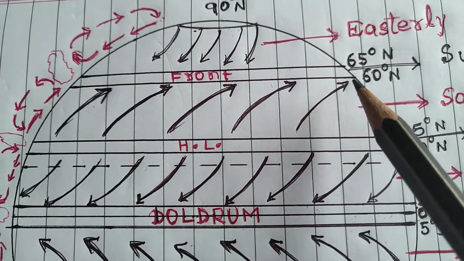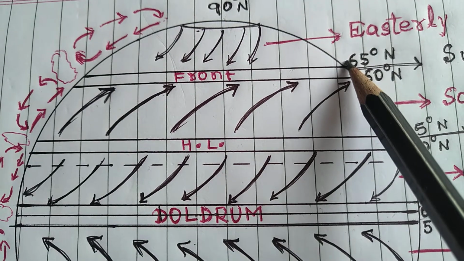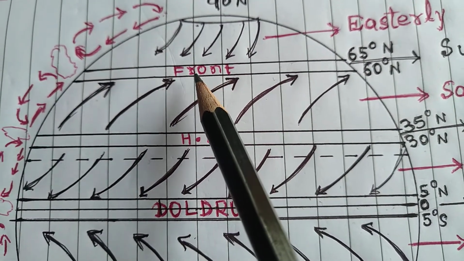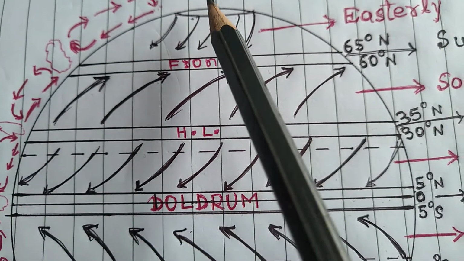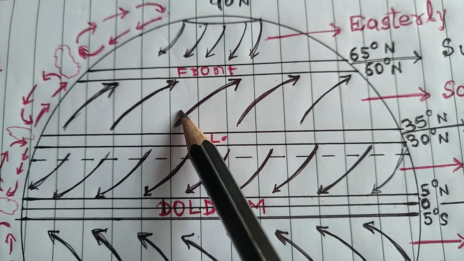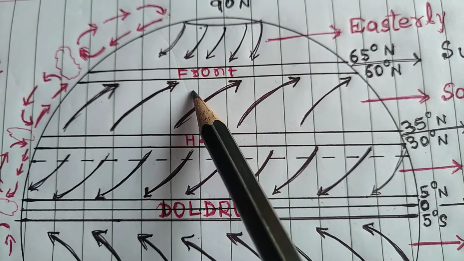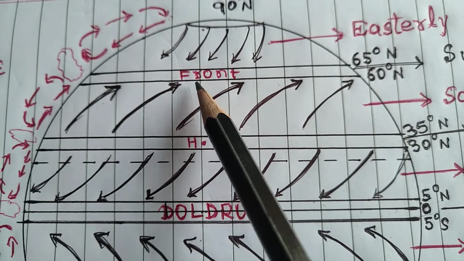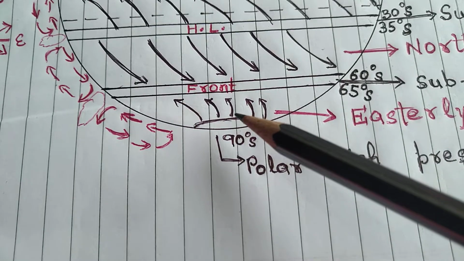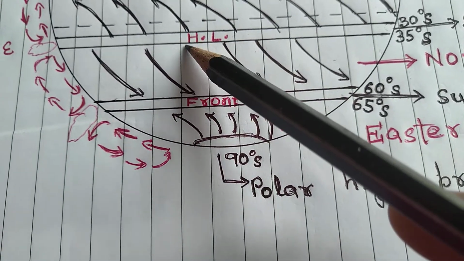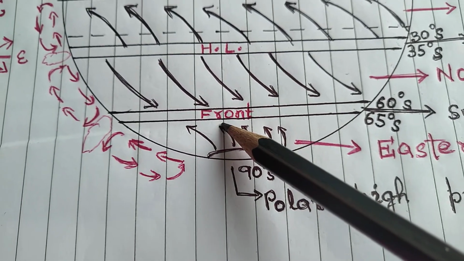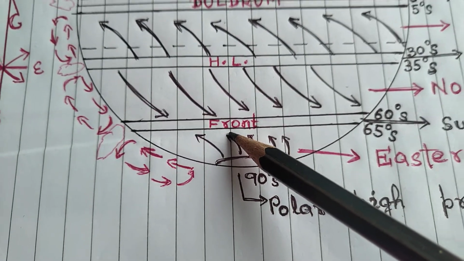Again, let us see between 60 to 65. In this area, two opposite currents come together. These are cold winds and these are hot winds, and they both are coming towards each other. That's why this area is known as the front. In the south also, the cold winds and the hot winds are coming towards each other. That's why these areas are known as fronts.